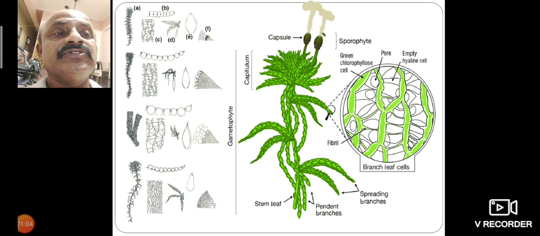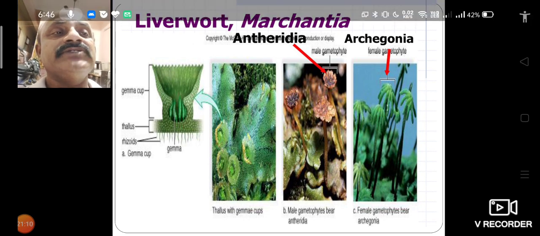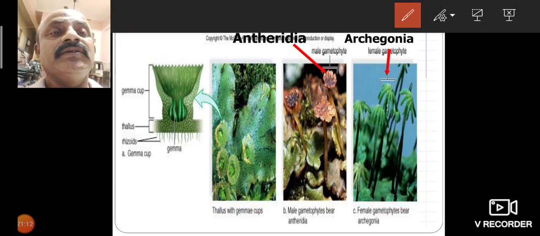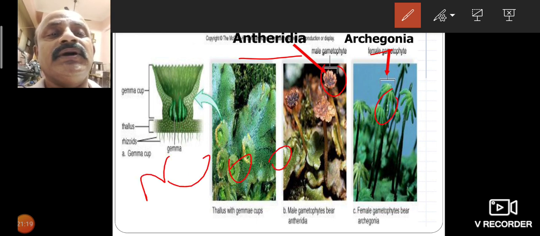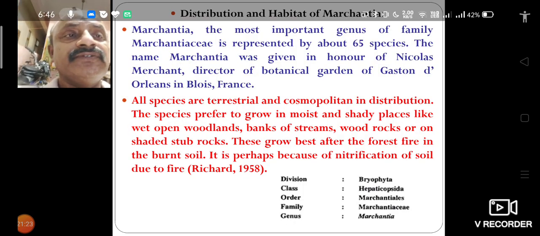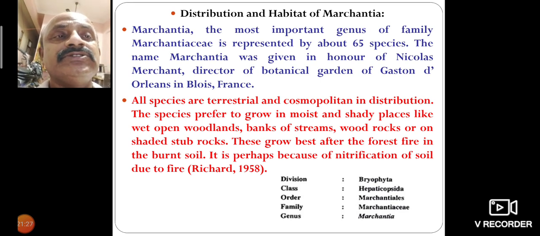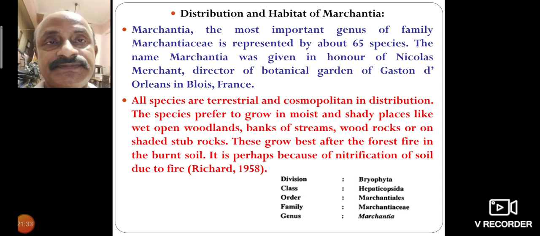This is also different from the Sphagnum-like body. The liverwort is also Marchantia, where the antheridium and archegonium are present. So this liverwort is Marchantia. Now the distribution and habit of Marchantia. Marchantia, the most important genus of the family Marchantiaceae, is represented by about 65 species.